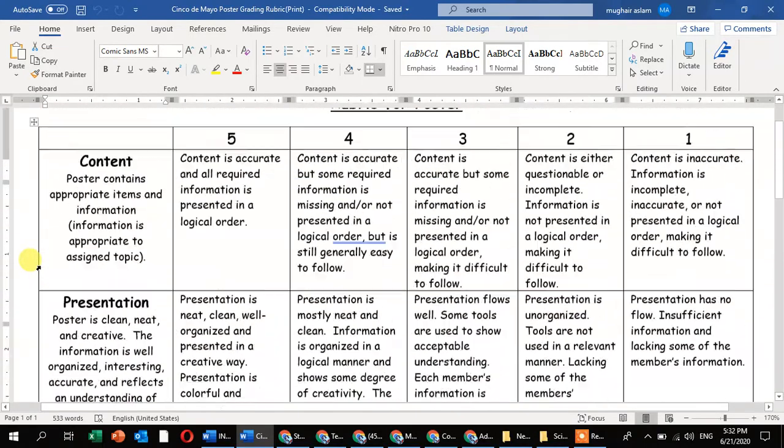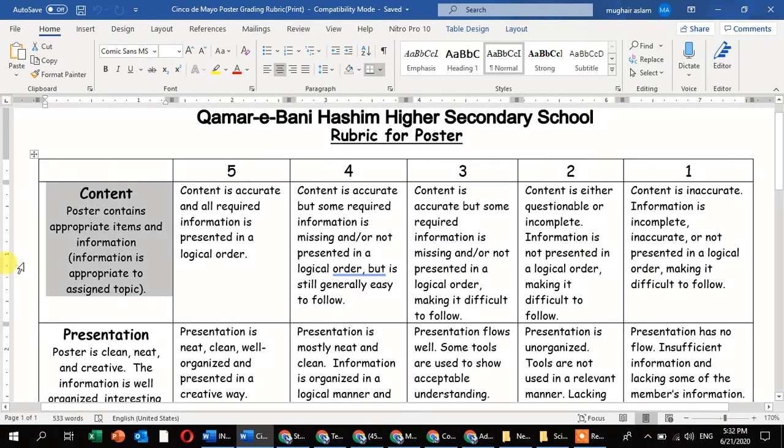Now, first of all, what is the content of the poster? While you are making the poster, the poster contains appropriate items and information. Information is appropriate to the assigned task. Whatever the topic is assigned by your teacher, you have to collect appropriate, authentic material on the topic. If content is correct and all the required information is presented in a logical order, then you will get 100% marks.